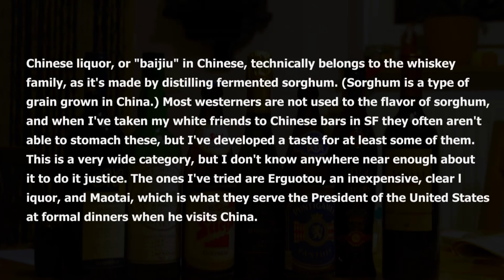Chinese liquor, or baijiu in Chinese, technically belongs to the whiskey family, as it's made by distilling fermented sorghum. Sorghum is a type of grain grown in China. Most Westerners are not used to the flavor of sorghum, and when I've taken my white friends to Chinese bars in SF, they often aren't able to stomach these, but I've developed a taste for at least some of them.